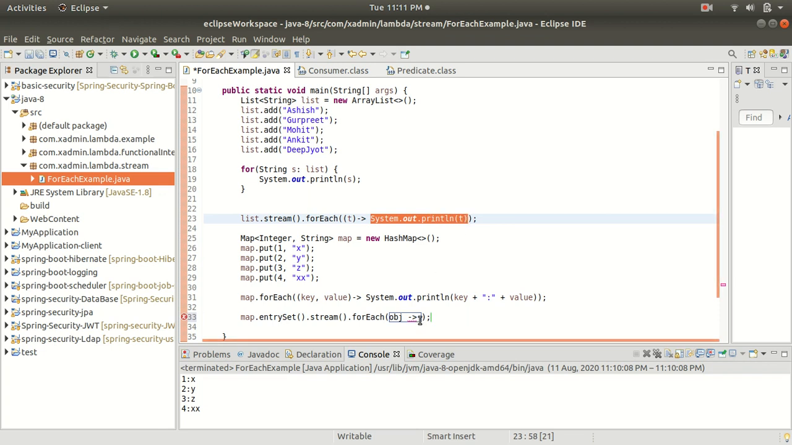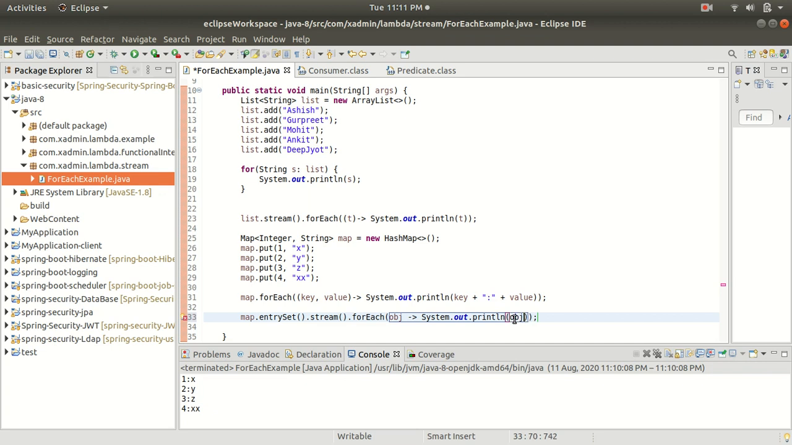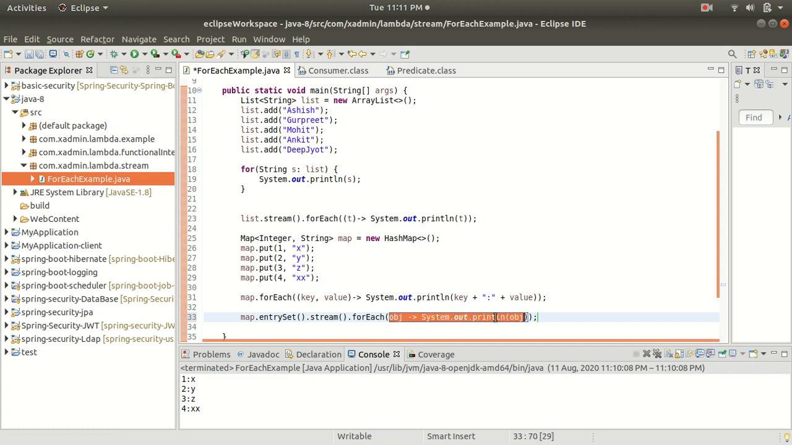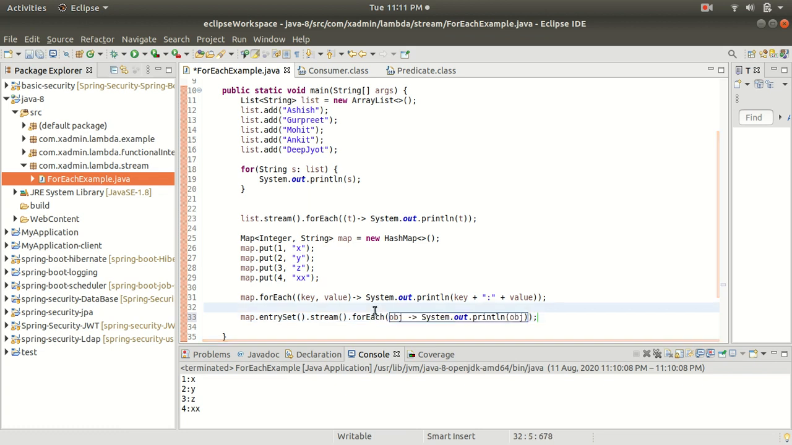So let me paste it here, and let's add the object. This is the lambda expression of the consumer's accept method, and we are just iterating the map with the help of the stream API.